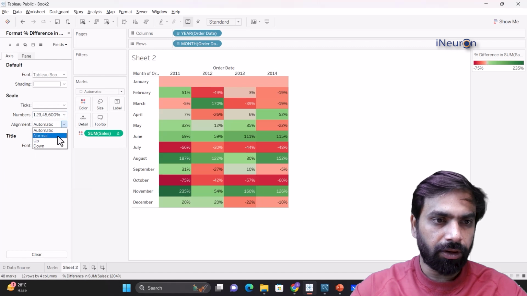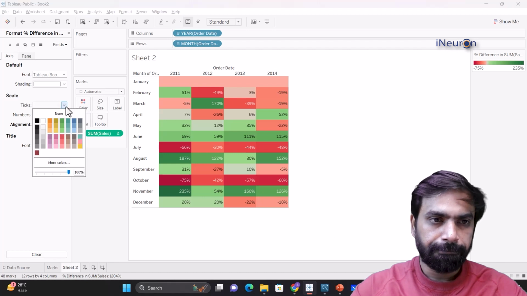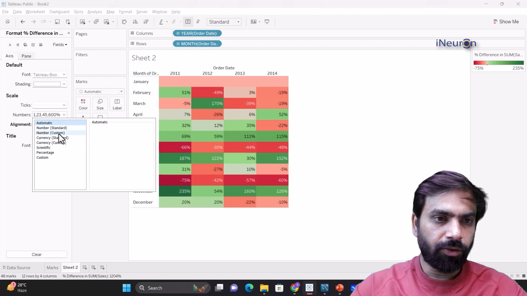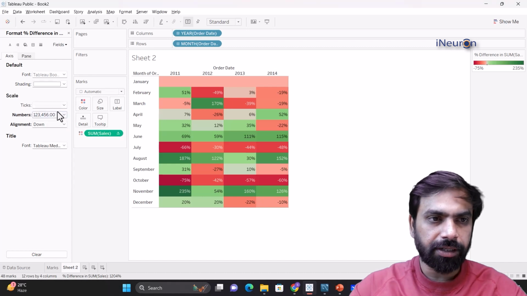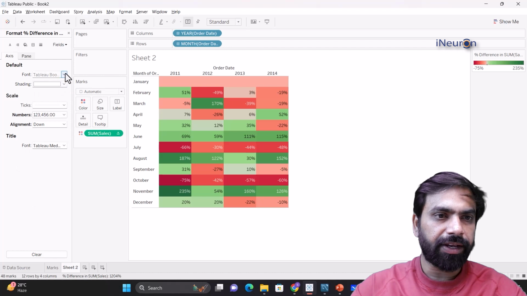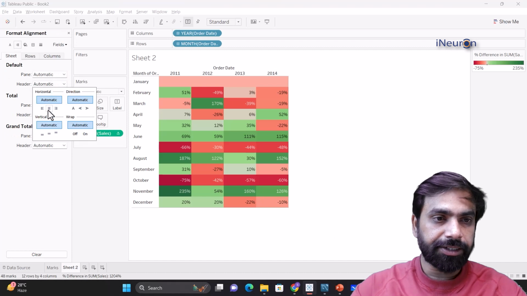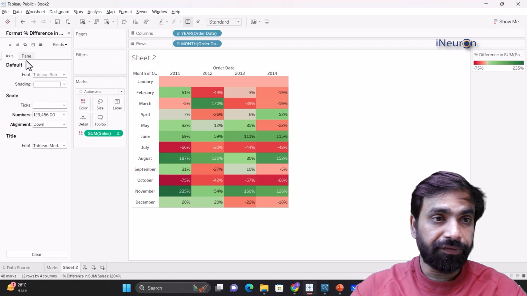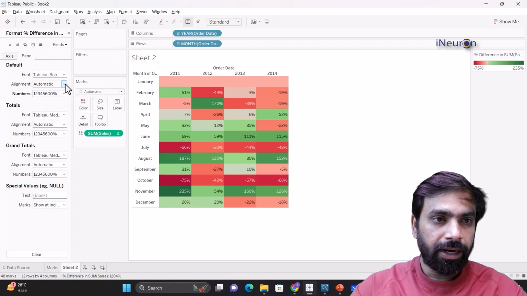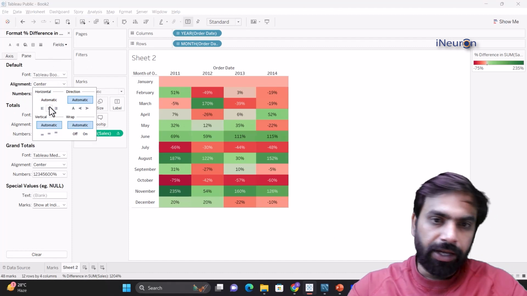For alignment, we'll go for normal alignment. Probably down, it's not changing much here. Same case here. What you can go for is numbers custom. Let's see whether we can get these numbers towards the center over here. Okay, probably not able to find it right now, but it's okay. We can just look at it and see where we can find the alignment portion. I think this is where we can find it. The numbers are now more towards the default. I have to select the field. The field is different. I'll go for pane, and alignment as center. Here we go. We have put the numbers at the center.